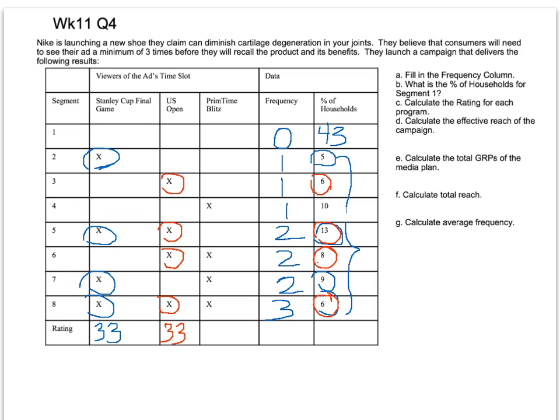And then for the last one, we're going to tally up again our X's here. So we're circling all of the corresponding numbers to, again, purely coincidental rating of 33. So we've reached 33% of the population with each of our ads that has shown in one of 3 different time slots.